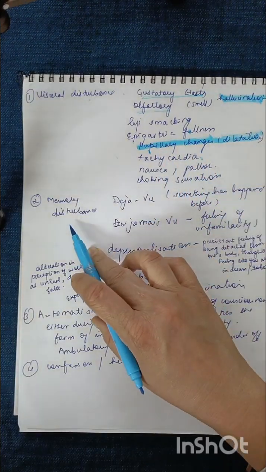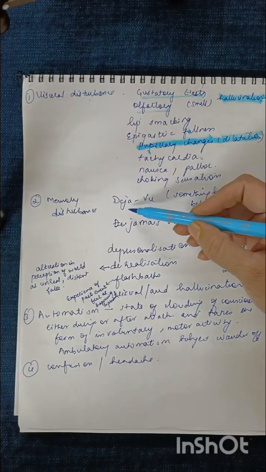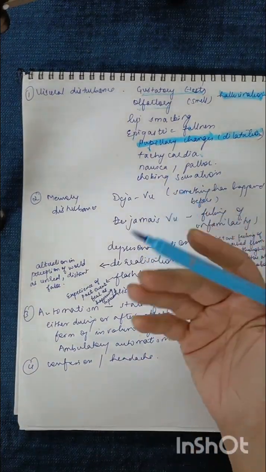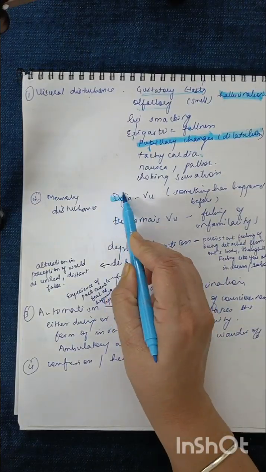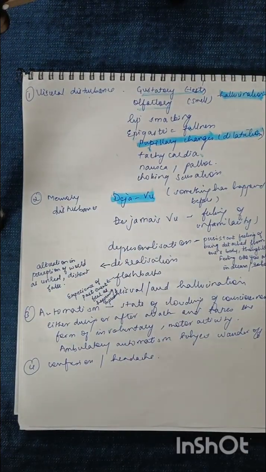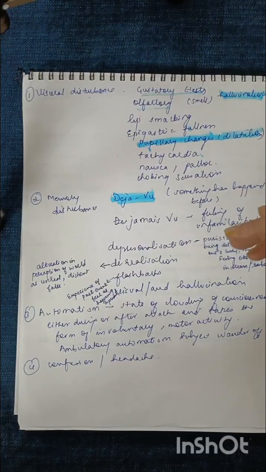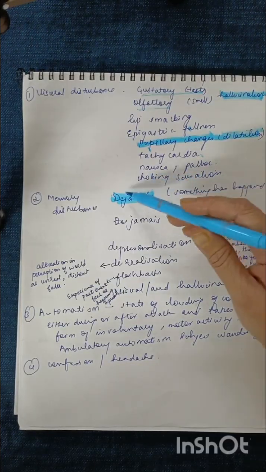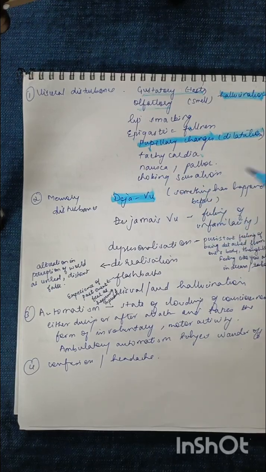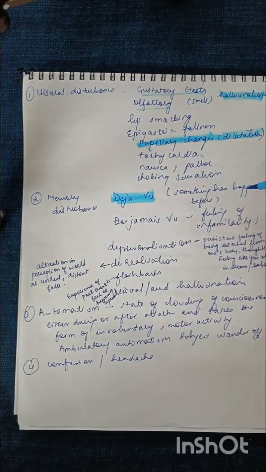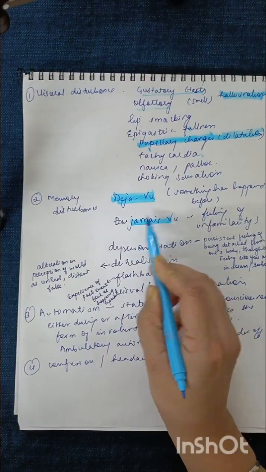Now what about memory disturbances? There are a few terms which you need to remember. This can come as a short term also. One is deja vu. Deja vu is something has happened before. Whatever is happening now, I have seen it before. This is called deja vu kind of feeling. These people often suffer from this condition, deja vu, that this has happened before with me also. Then there is another called jamais vu.